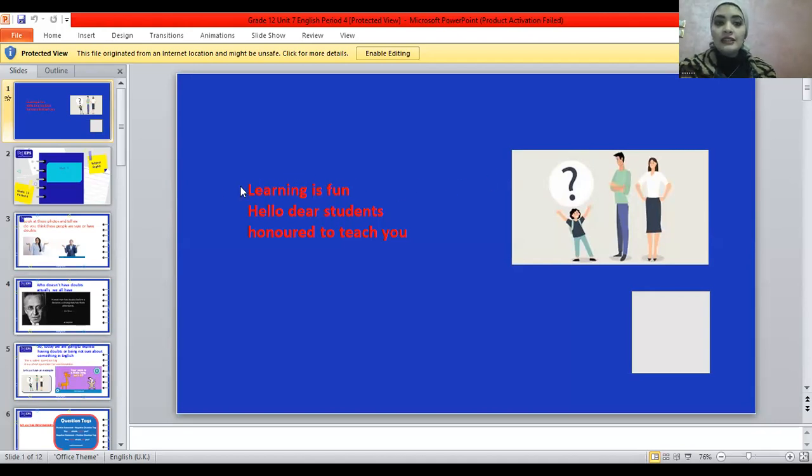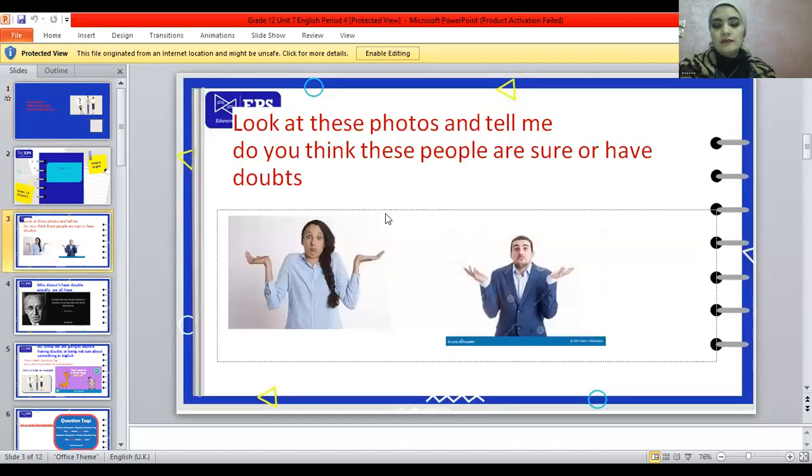So let's have a look at this photo and tell me, what do you think? Those people here, do you think they are sure about what they think of, or they seem they don't know? Tell me your opinion, guys. Actually, I think those people have some doubts. And doubts mean when we don't know or we are not sure about something. So we say we have doubts. So I guess those people have doubts. So how can we express these doubts?